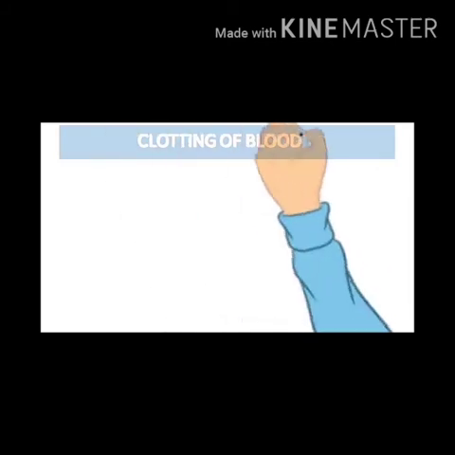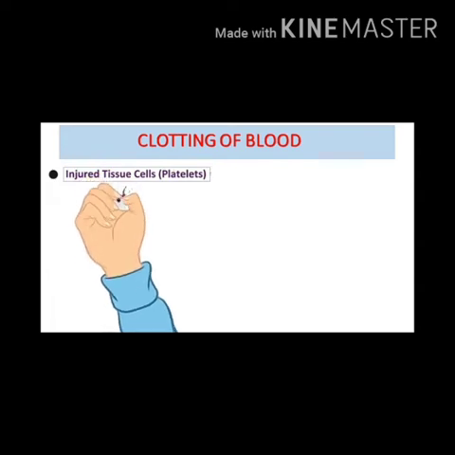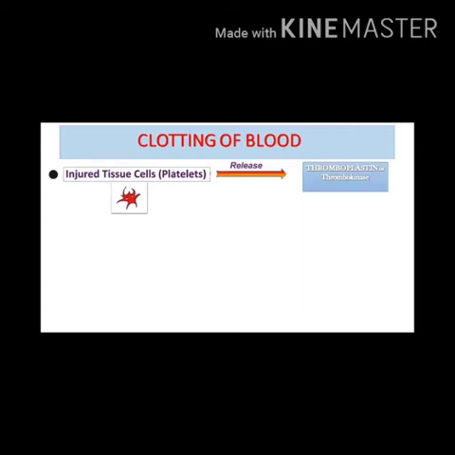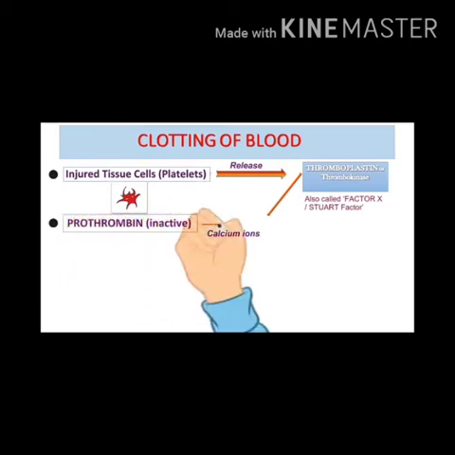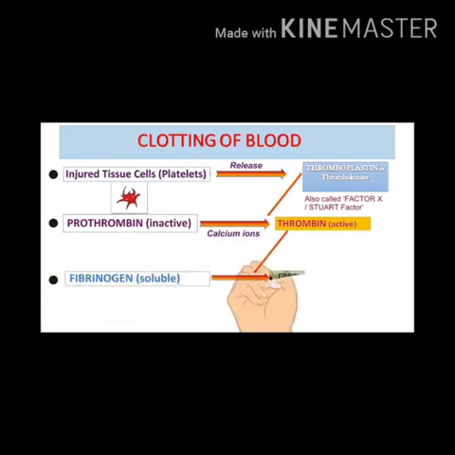Next is the mechanism of blood clotting. The first step: at the site of injury, thrombokinase, which is also called thromboplastin, is released by the disintegration of blood platelets and injured tissue cells. Then thrombokinase, which acts as an enzyme, and calcium ions present in the plasma convert the inactive plasma protein called prothrombin into its active form, which is called thrombin. This activity needs calcium ions and some plasma factors.